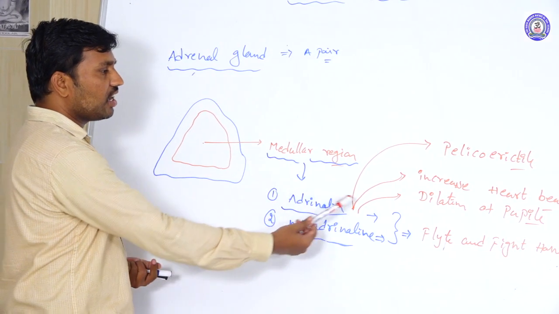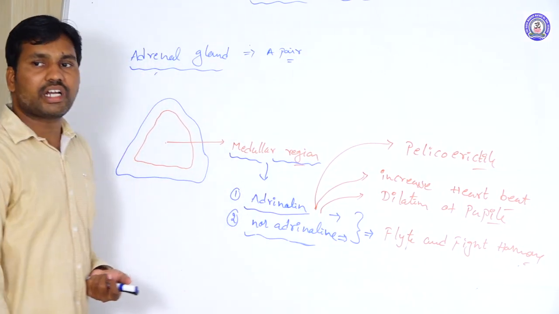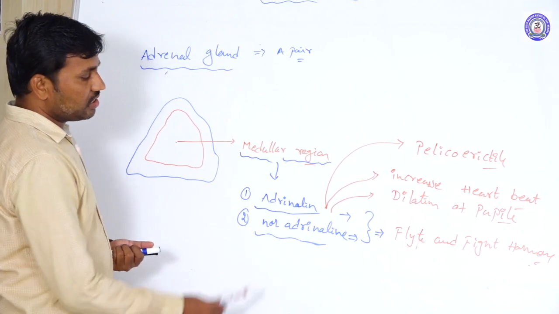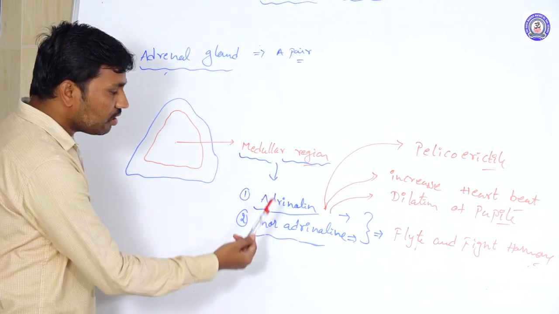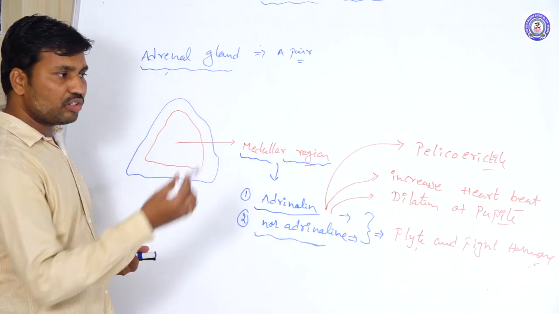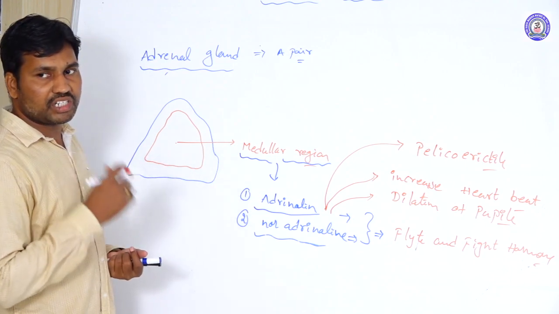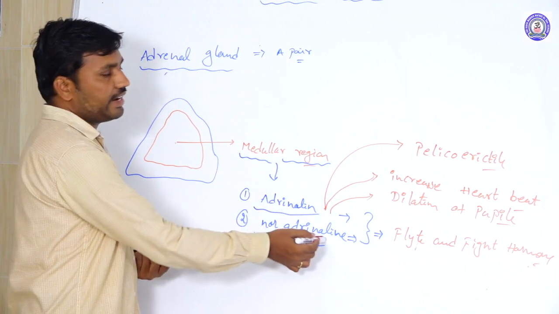The functions of adrenaline are carried out in emergency conditions, when sudden situations occur. Noradrenaline functions in normal situations, to bring the person back to the normal condition after the incident is over.